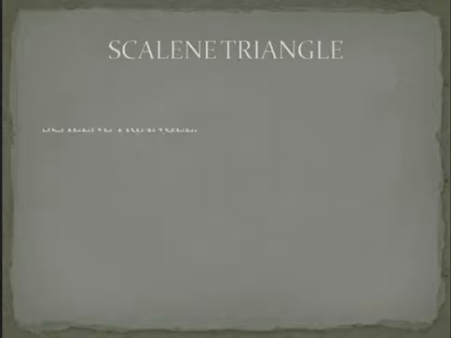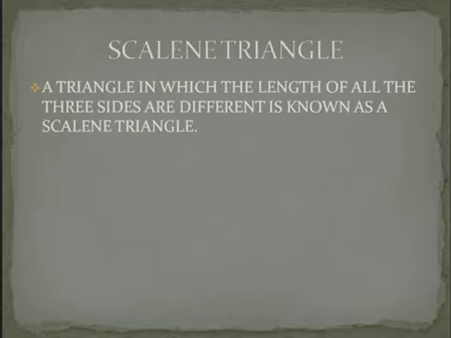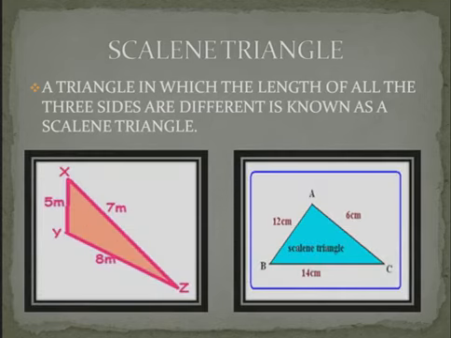Scalene triangle. A triangle in which the length of all the three sides are different is known as a scalene triangle. For example, in triangle XYZ, all the sides XY, YZ and ZX are different in length, and in triangle ABC also, sides AB, BC and CA are different in length. So, both of these triangles are examples of scalene triangle.